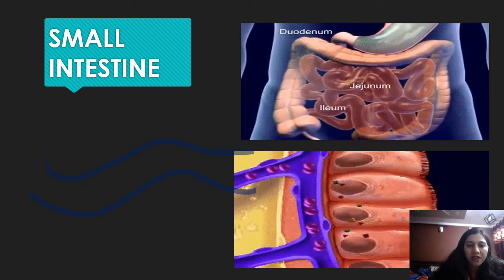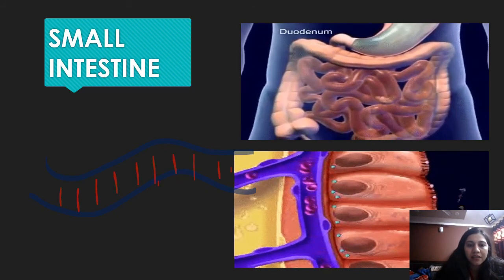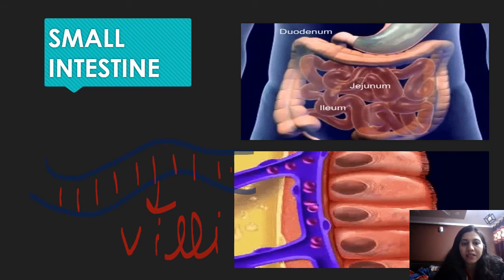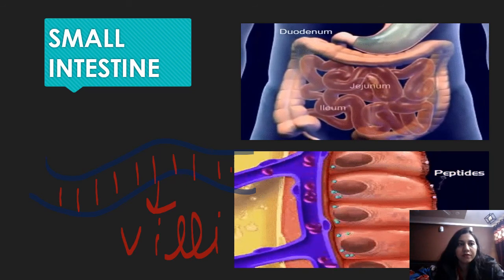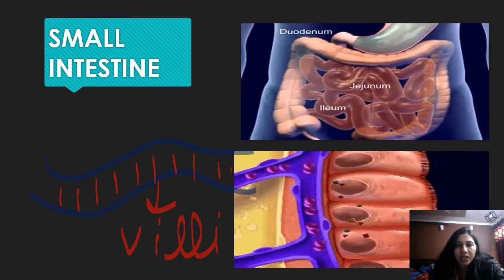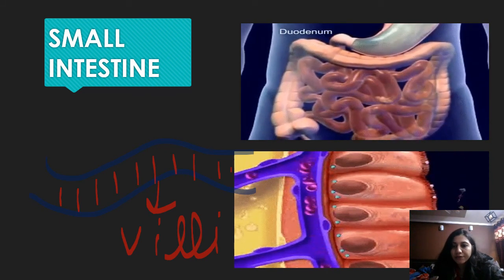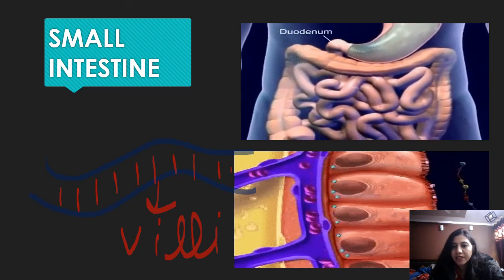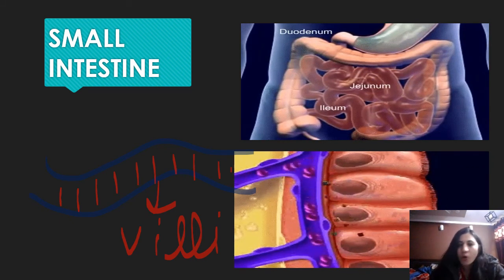See, the small intestine is like this and has thread-like structures on it, and those are known as villi, and it has a glandular area known as crypts of Lieberkuhn that secrete digestive enzymes. So the small intestine plays an important role in absorption, because our food is broken down and crushed with the help of teeth and then mixed in the stomach, and finally it's time to absorb food for energy, and that absorption happens in the small intestine.